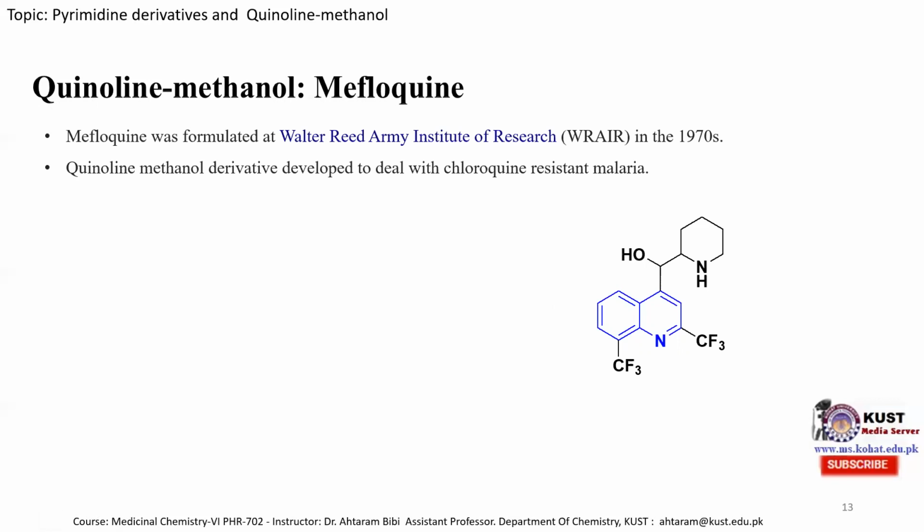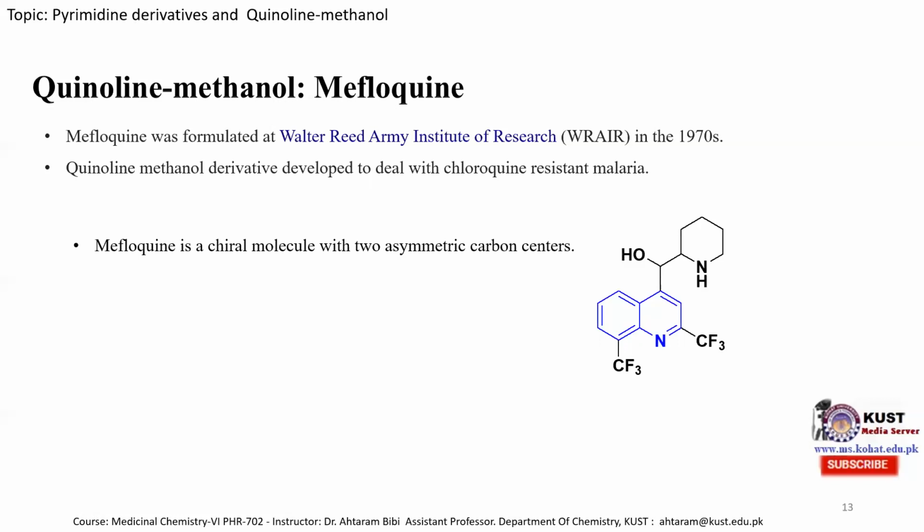So as most of the anti-malarial drugs which are discovered show resistance to parasites with time, the parasites become resistant to these drugs, so it's necessary to develop new anti-malarial drugs. For the same purpose, mefloquine was developed by the Walter Reed Army Institute of Research in 1917.